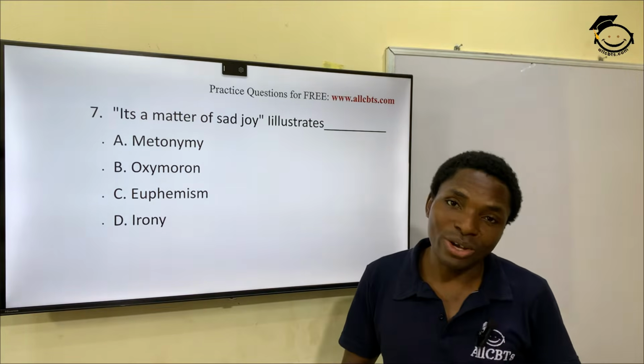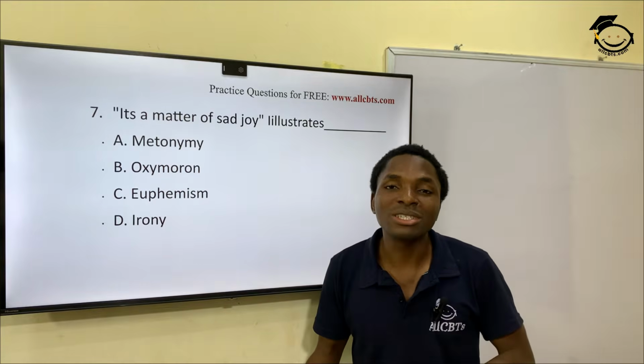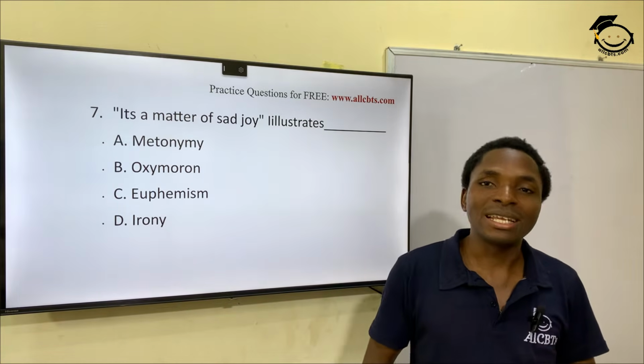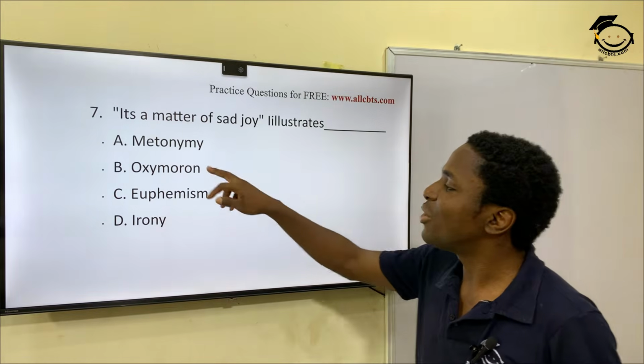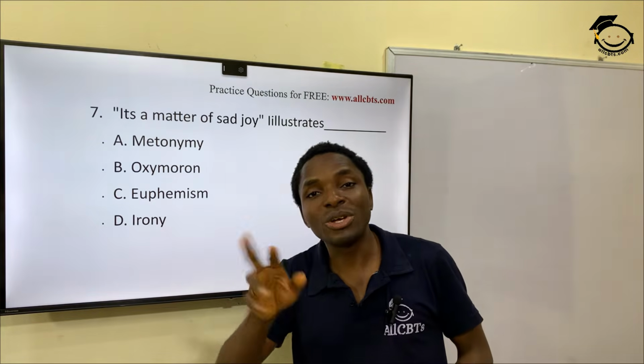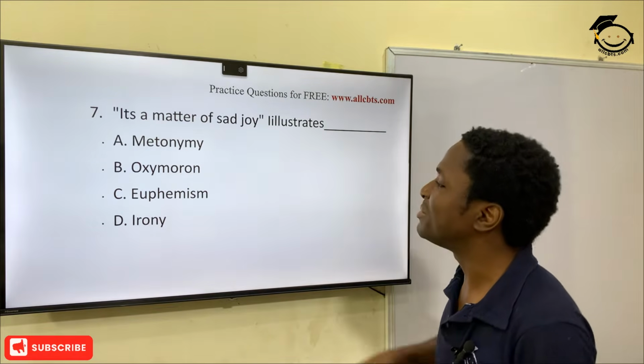All right, it's a matter of sad joy illustrates dash. Sad joy. All right, so sad is what? Unhappiness, and joy is what? Pleasure or pleasantness. So a matter of sad joy, that will be what? Oxymoron. When there are two opposites in the same line, that's oxymoron.